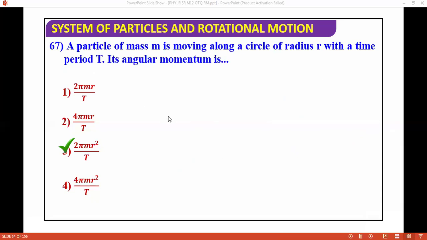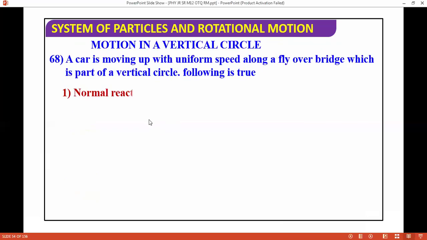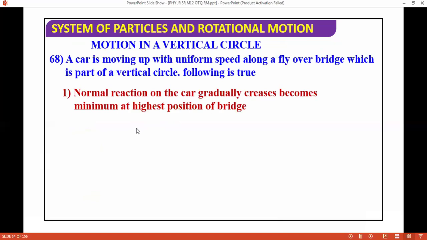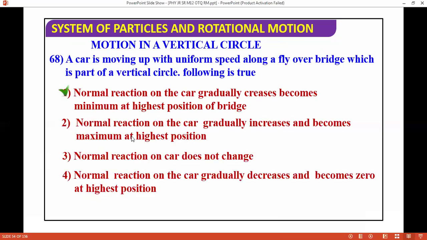Okay. Next question I'm moving ahead. Motion in a vertical circle. A car is moving up with a uniform speed along a flyover bridge, which is part of a vertical circle. So the question is talking about the car moving up, uniform speed. Normal reaction of the car gradually becomes minimum at the highest position of the bridge.